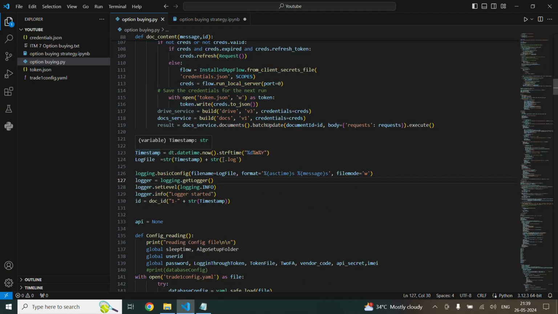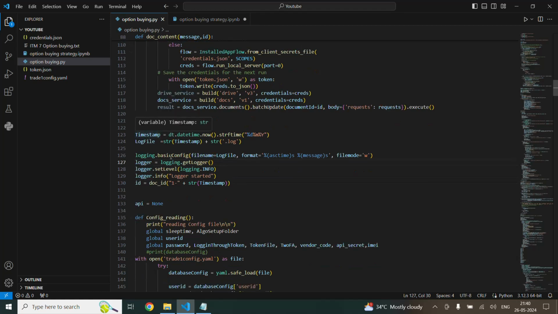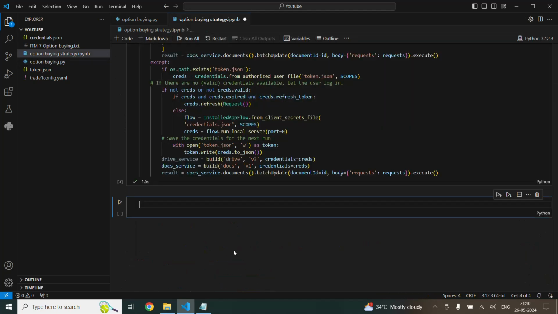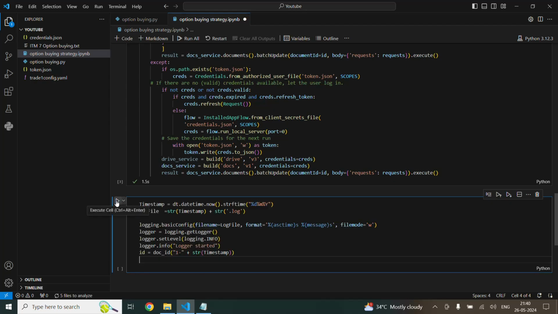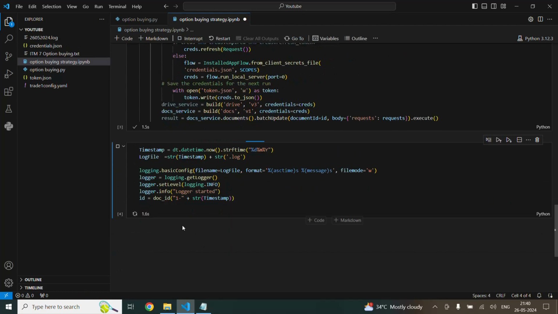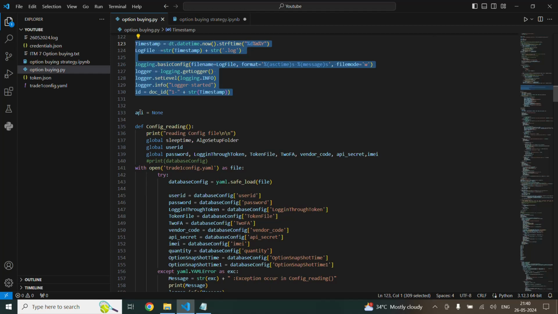This code gives the timestamp. I'm gonna save this part of the code, used to save the name for my log file. I'm gonna take the timestamp and save the log file with this name. These are the basic log file codes. So I am going to copy this and paste it here. I'm gonna run the code now. It is completed now.